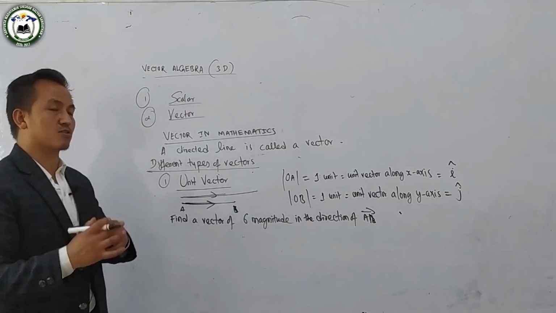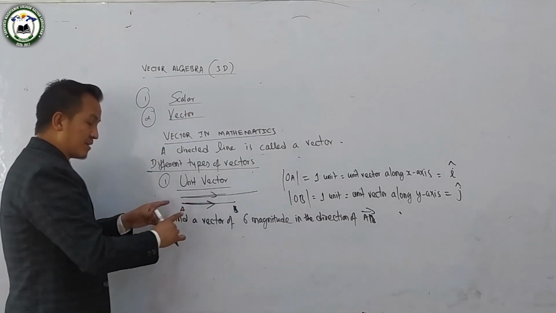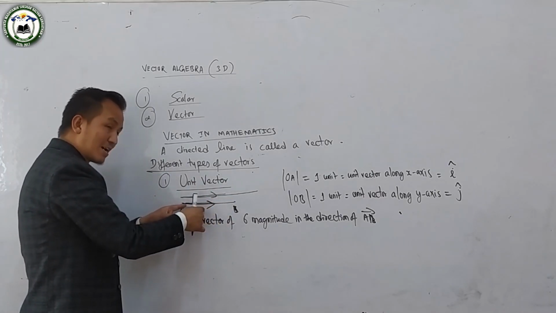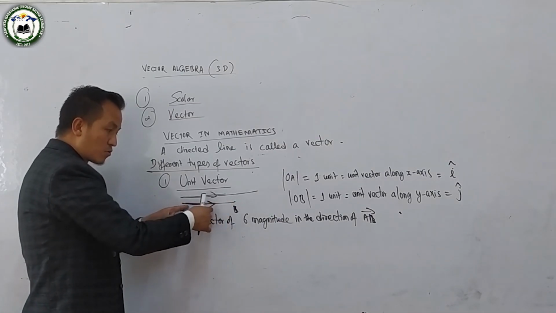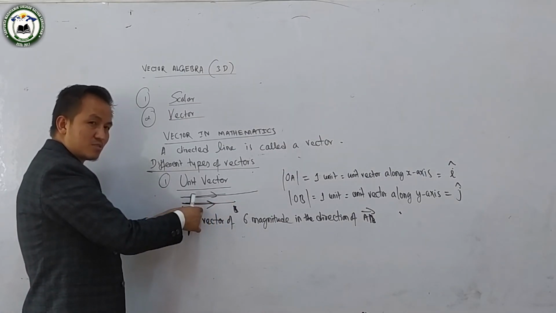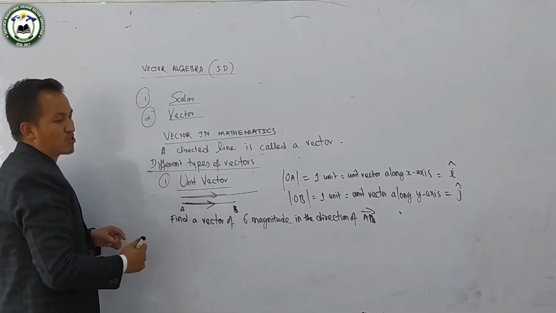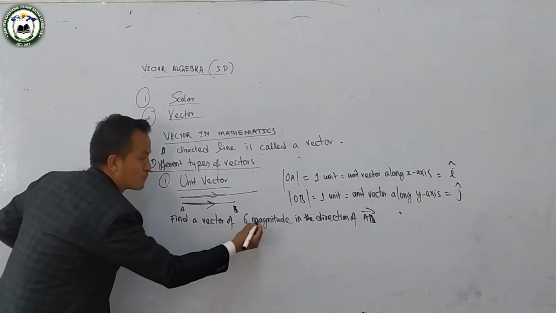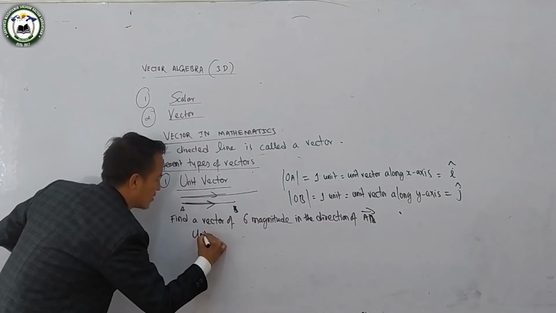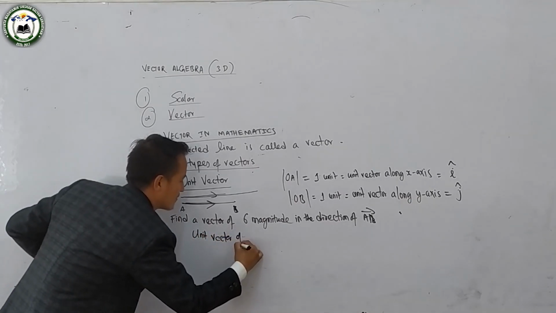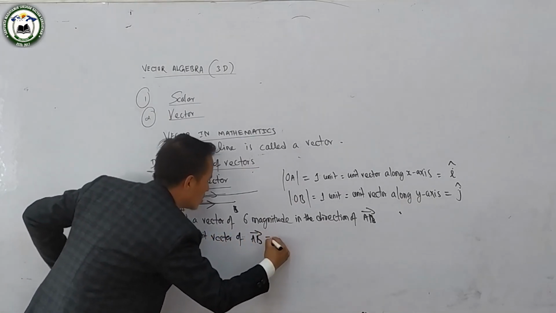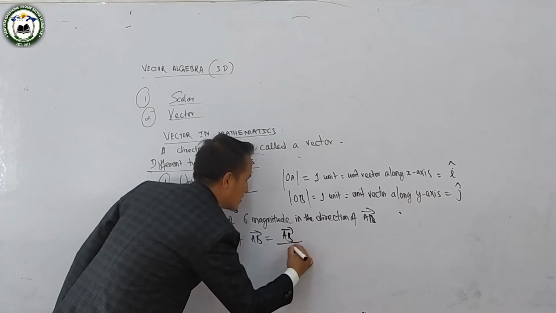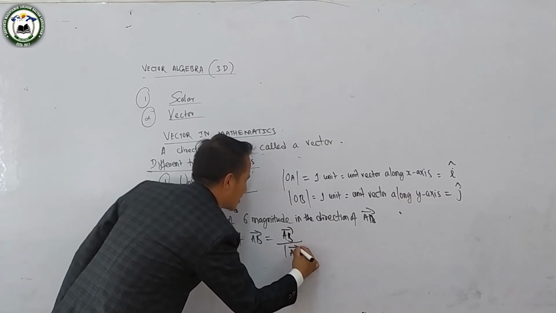This can be found only when, and this is very very important, we find the unit vector of vector AB. Then if you multiply it by 6, you can easily get the required vector. That means the first step is to find the unit vector of AB. And as you all know, you can easily find the unit vector of AB by dividing vector AB by its own modulus.